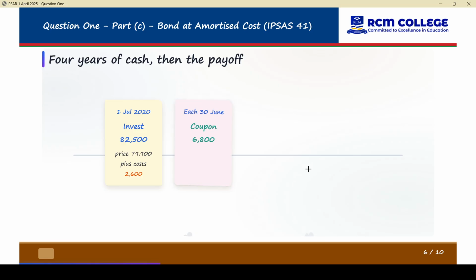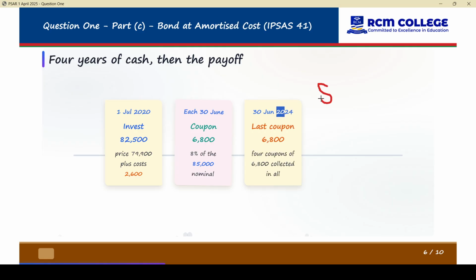Every year, at the end of the year, the investor will be receiving 6,800. What's this 6,800? The purchase price was 85,000, and the coupon rate is 8%.